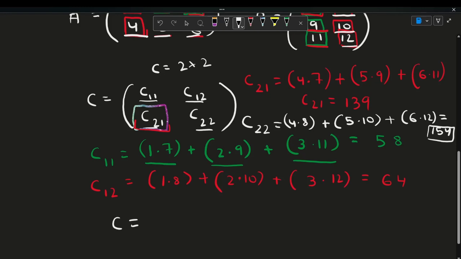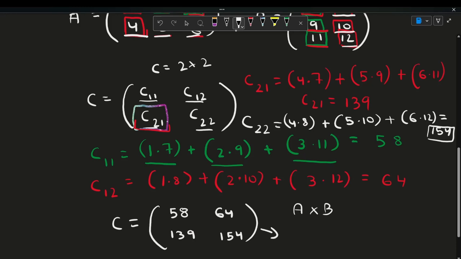So C would be, our first term right here is C11, and our value of C11 is 58. So we'd write 58 here. C12 is 64. C21 is 139, and then C22 is 154. So that is our resulting matrix when we multiply matrix A with matrix B.